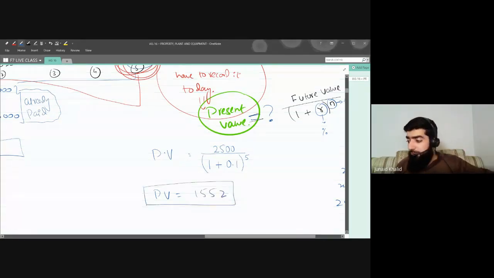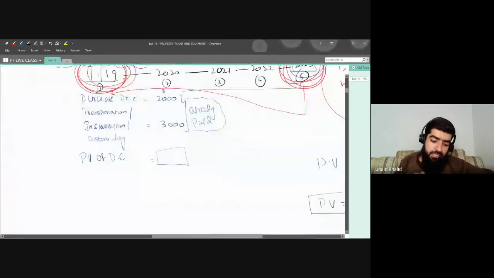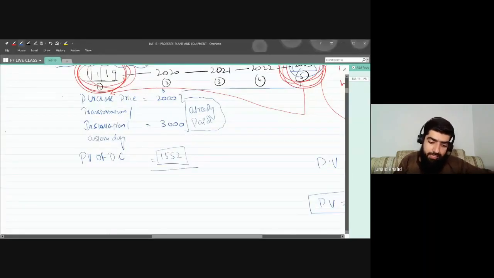So we are going to recognize this present value of dismantling cost as 1,552. The total amount of that asset will be 3,000 plus 2,000, that is 5,000, and this will make 6,552. The point is, the present value of dismantling cost will also become part of your non-current asset.